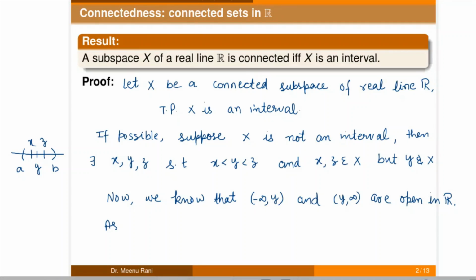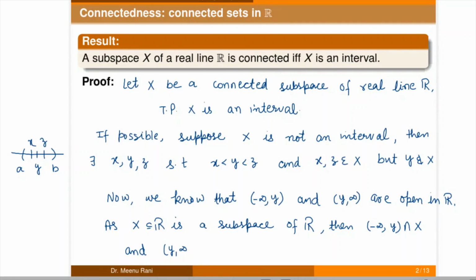As X is a subspace of R, if we take the intersection of these open sets in R with X, then we will get open sets in X. So (minus infinity, y) intersection X and (y, infinity) intersection X are open in X.